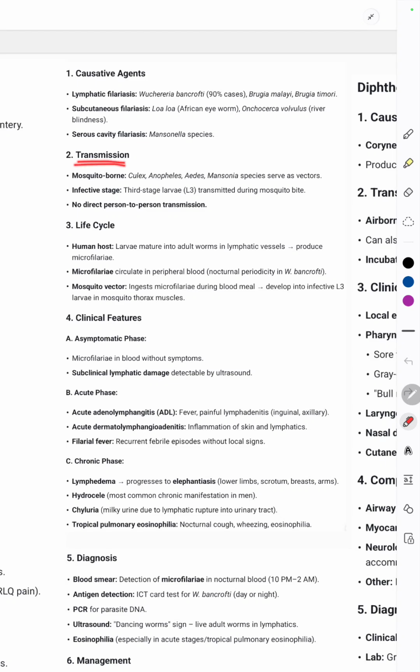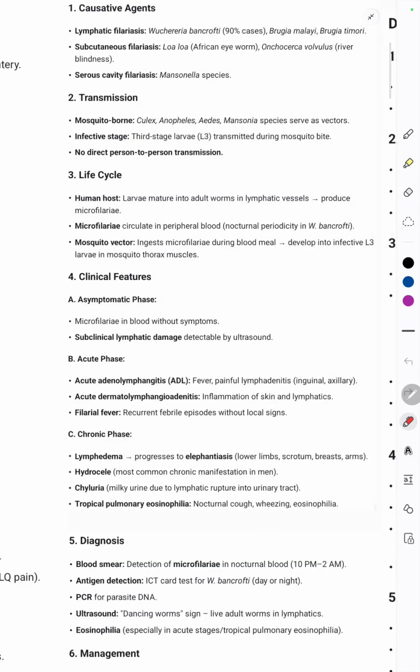Now, the transmission. It is a mosquito-borne infection that is transmitted by Culex, Anopheles, and Aedes mosquitoes, which serve as the vectors. The infective stage is the L3 larva, and no direct person-to-person transmission happens. The life cycle: in the human host, the larvae mature into adult worms in lymphatic vessels and produce microfilariae. Microfilariae circulate in the peripheral blood. The mosquito vector ingests the microfilariae during the blood meal and they develop into the infective L3 larva, which enters human beings.